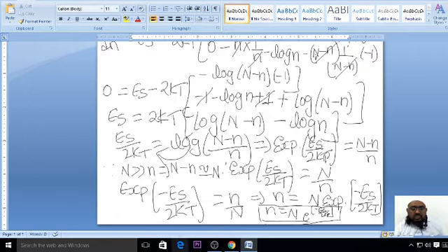So here exponential of minus Es by 2kT is equal to small n by capital N. That is, small n is equal to capital N exponential of minus Es by 2kT. Now this can also be written as small n is equal to capital N e to the power of minus Es by 2kT. So this is the expression for the equilibrium concentration of the Schottky defect for ionic crystal.